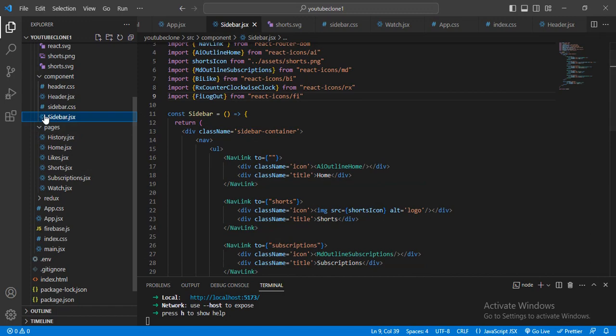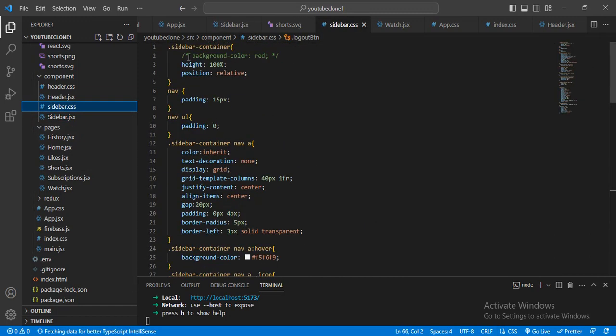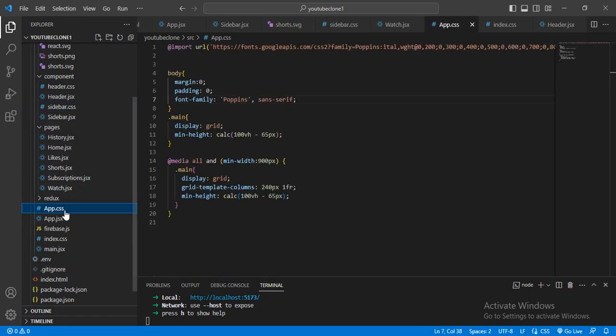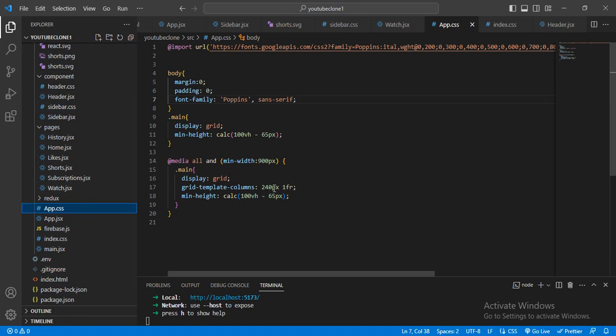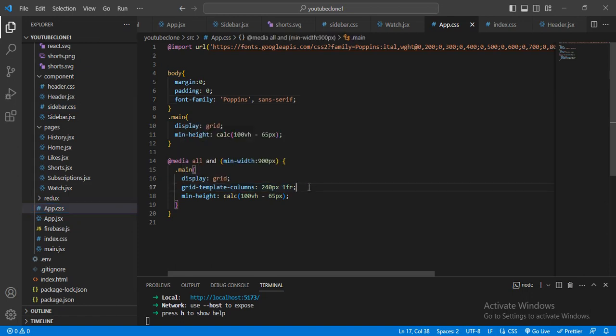Now let me go to the sidebar container, and let me check in the app.css. Here I had given the grid template column of 240 pixels.